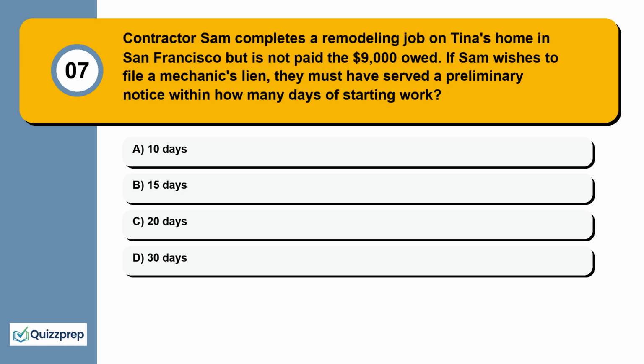Question 7. Contractor Sam completes a remodeling job on Tina's home in San Francisco but is not paid the $9,000 owed. If Sam wishes to file a mechanic's lien, they must have served a preliminary notice within how many days of starting work? 10 days, 15 days, 20 days, 30 days.